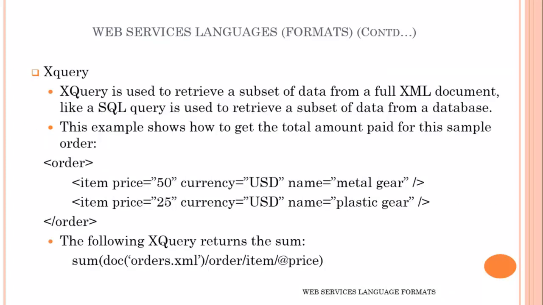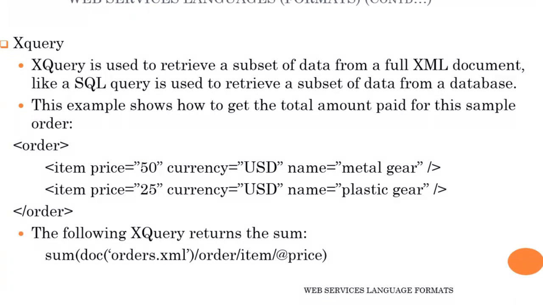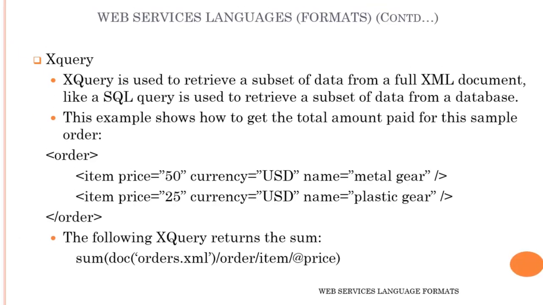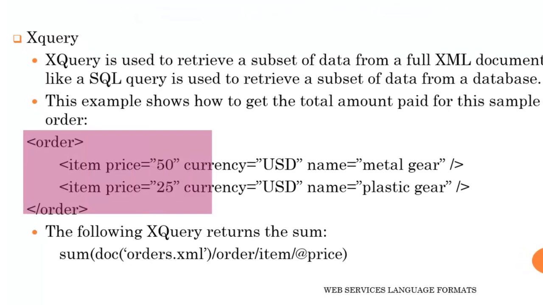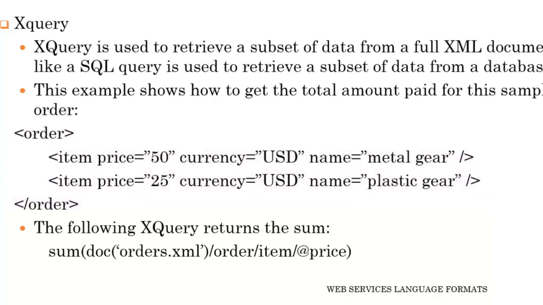Next is XQuery. Now what is XQuery used for? It is used to access the elements from XML code. XQuery is used to retrieve a subset of data from a full XML document, like a SQL query. This example shows how to get the total amount paid for this sample order. For example, this is an order: item price equals 50, currency equals USD, name equals Metal Gear.